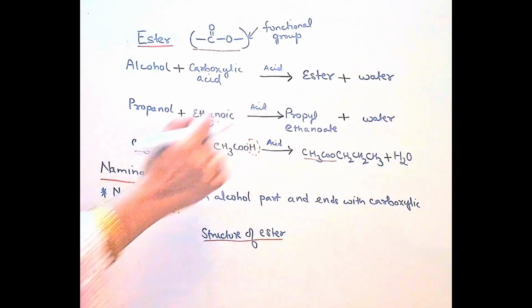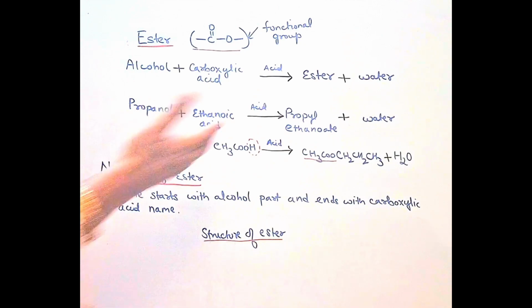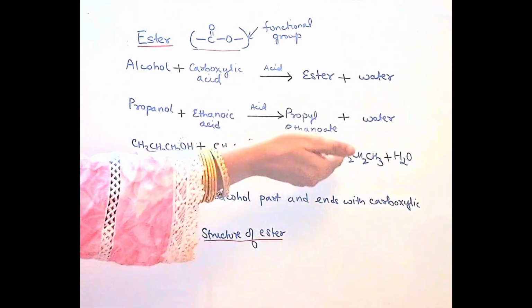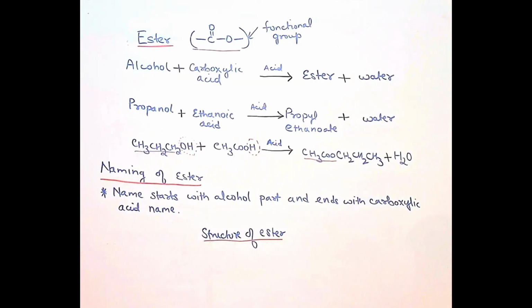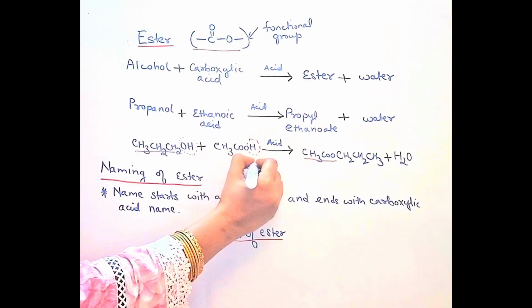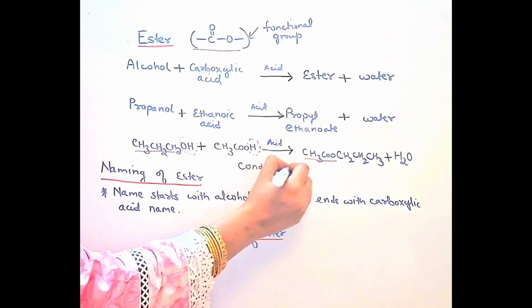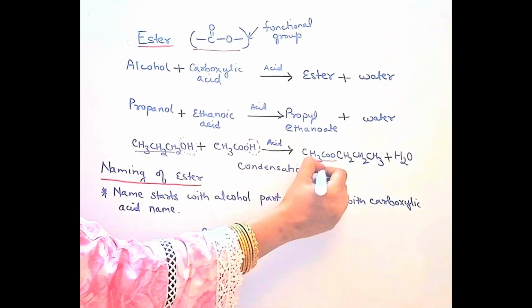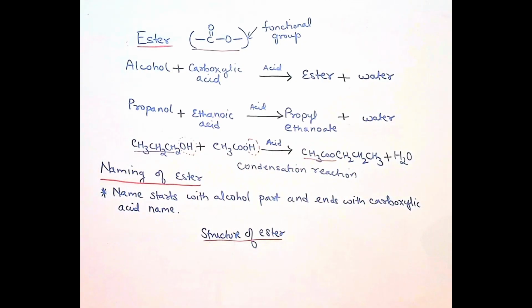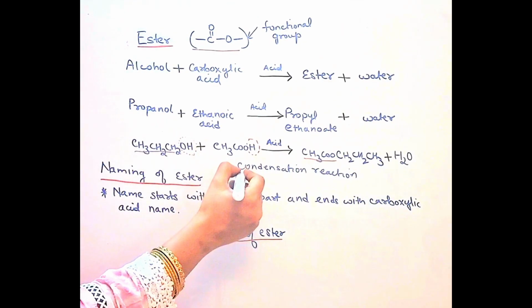Now one thing I just want to tell you, that because ester is being made, we can say this reaction is an esterification reaction. Or we can say this above reaction is a condensation reaction. Now why am I saying this reaction is a condensation reaction?